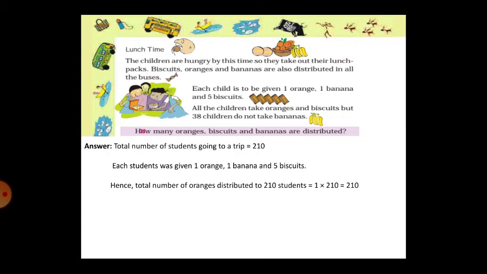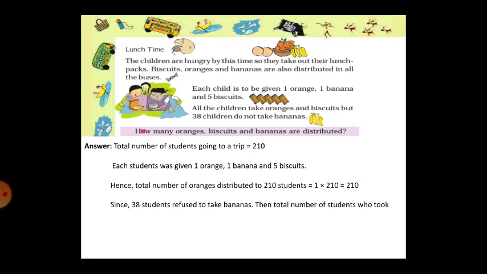First we will find the oranges. There are 210 children and only one orange is given to each, so 210 oranges. Now 38 children refuse to take the banana.